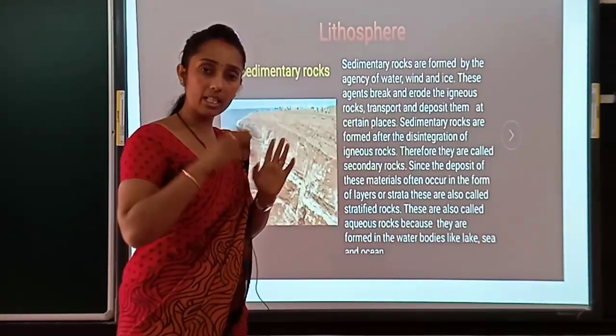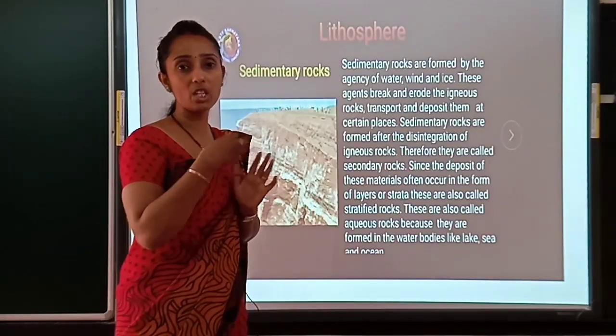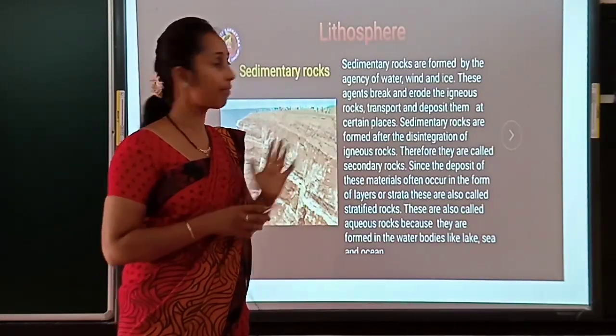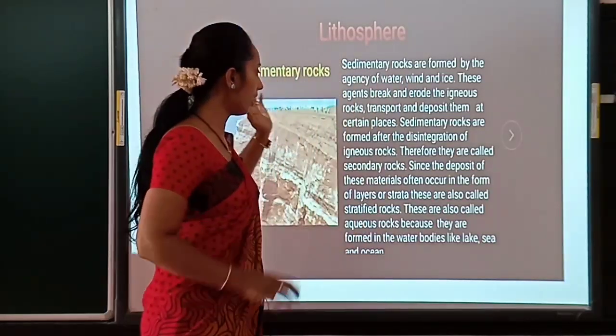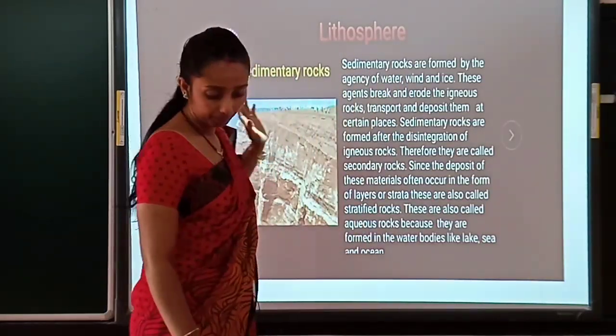Is it clear? It is an igneous rock which changed form because of the natural process of water, wind and ice. That is called a sedimentary rock.